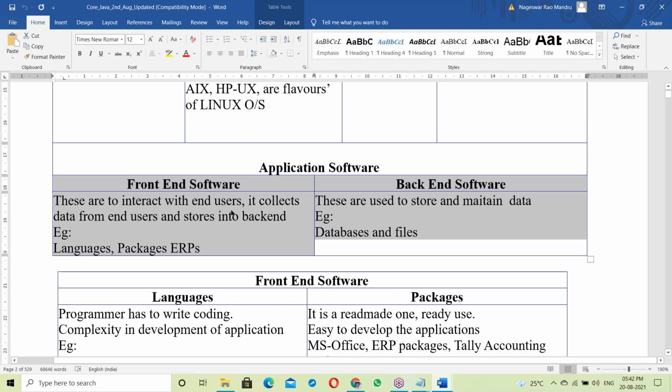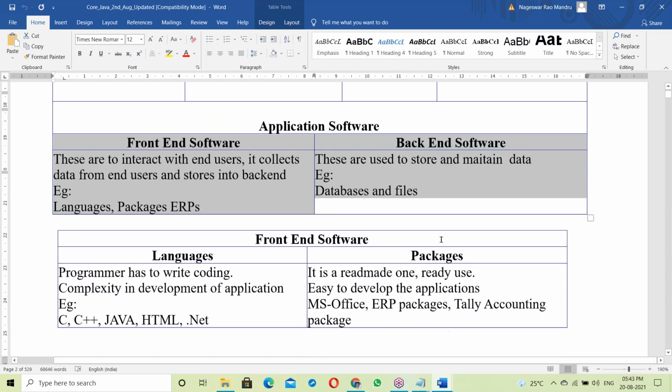These are to interact with end users. It collects data from end users and stores it in the backend. Backend is to store and maintain data. So databases and files come in this category. Okay, so front end, backend.